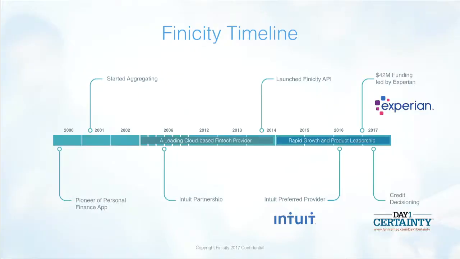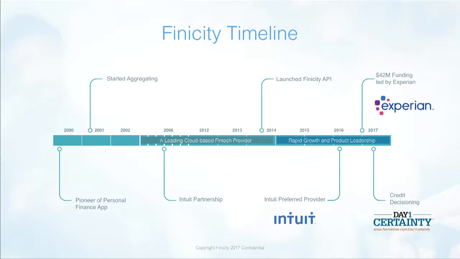For those of you who don't know Finicity, let me give you a quick overview of who we are. When we launched the company in 2000, yes, I've been doing this since 2000, and I've got the scars to prove it, we launched truly with a mission to help people make smarter financial decisions based upon better insights through our PFM called Envelopes. We fueled those insights with data aggregation. And we spent the last 15 years supporting consumers that are looking to improve their lives financially. It's truly part of our core mission.